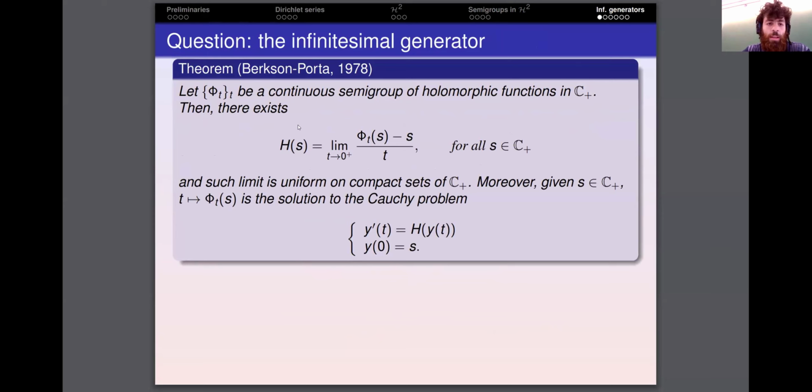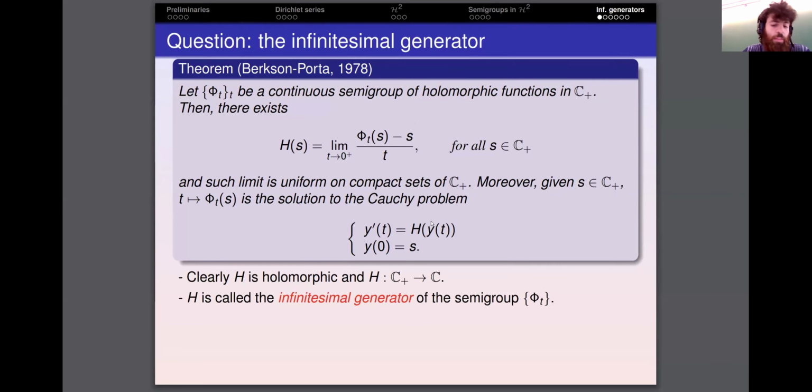And what they showed in that same paper is that if we consider a continuous semigroup of holomorphic functions in the right half plane, then the following limit exists for all s, where the limit is taken locally uniformly in the right half plane. And not only that, if we fix a point in the right half plane, then the trajectory, that is the map associated to phi sub t of s, is the solution of the following Cauchy problem. So clearly the function h is holomorphic and maps the right half plane into the complex plane, and we call it the infinitesimal generator of the semigroup.